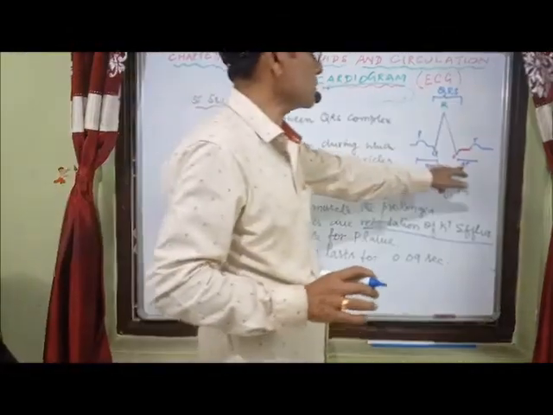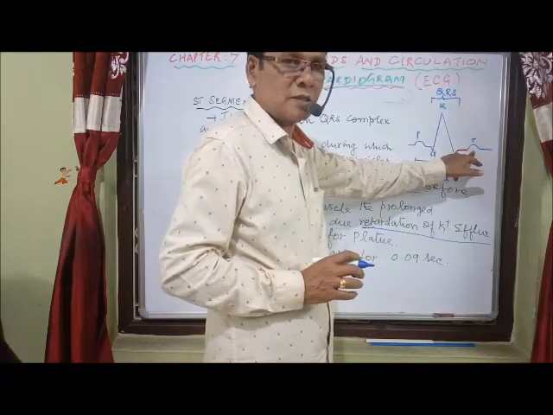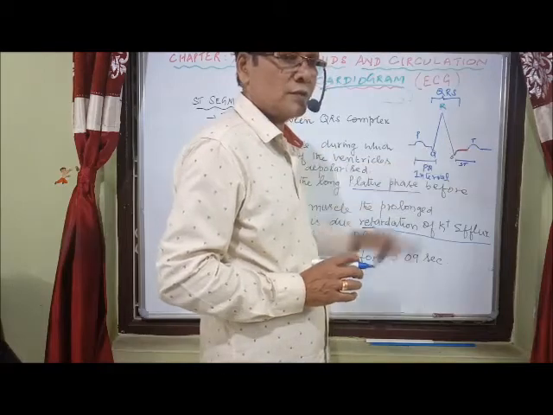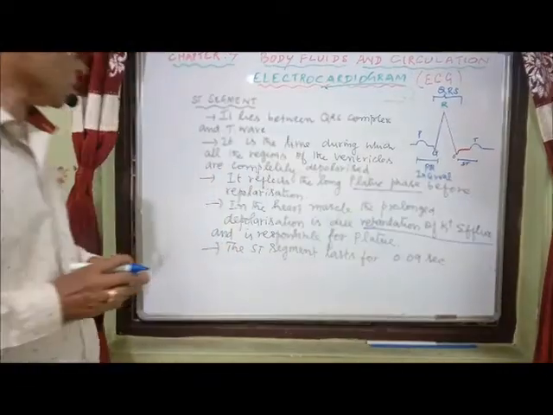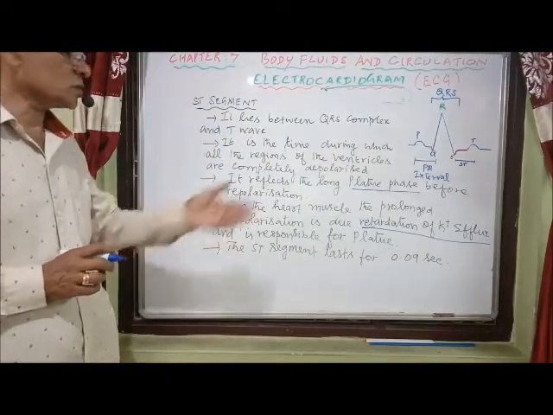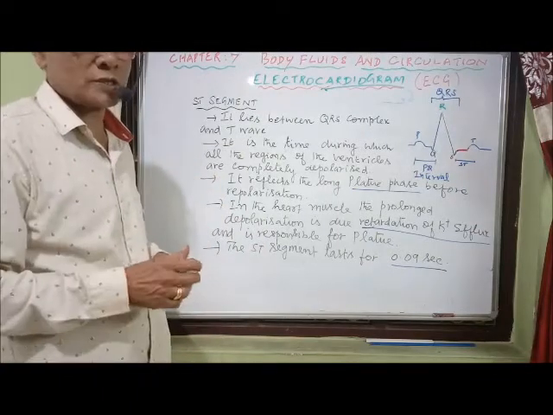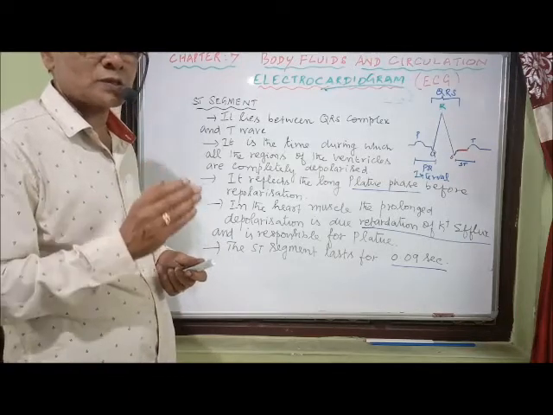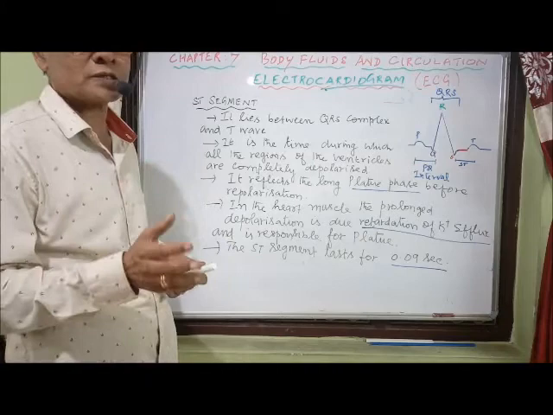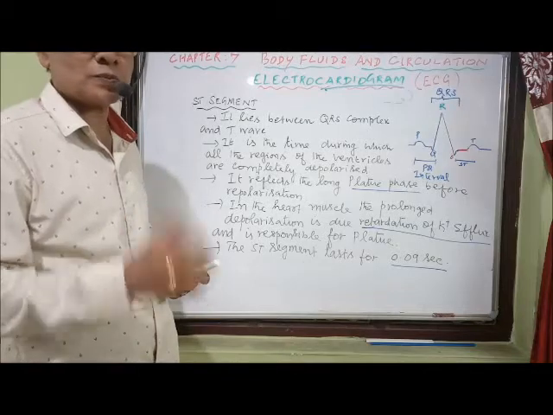Here, the ST segment represents prolonged depolarization before the repolarization occurs. That is the reason that results in plateau formation. The reason for that is retardation, that is, the suppression of movement of potassium ions away from the cells. So the duration of the ST segment is about 0.09 second. Remember that one: what is the ST segment? It is nothing but prolonged depolarization before repolarization of the ventricles. And the prolonged depolarization is because of retardation in potassium ion efflux. That is nothing but the movement of potassium ions away from the cell being retarded, suppressed or prevented.